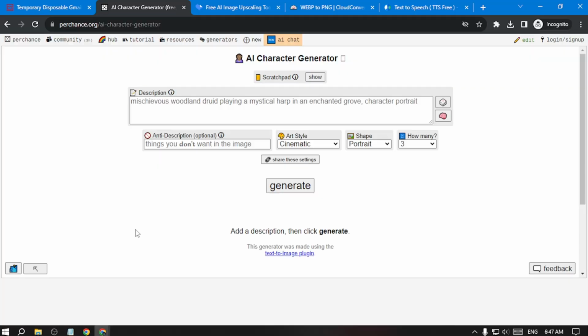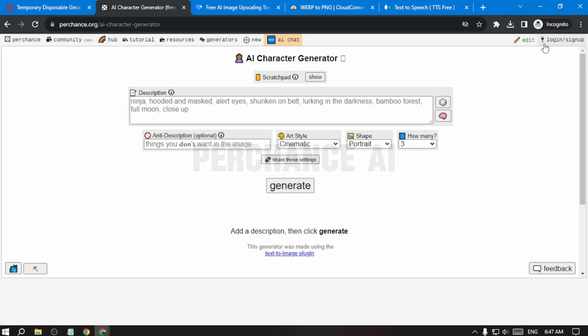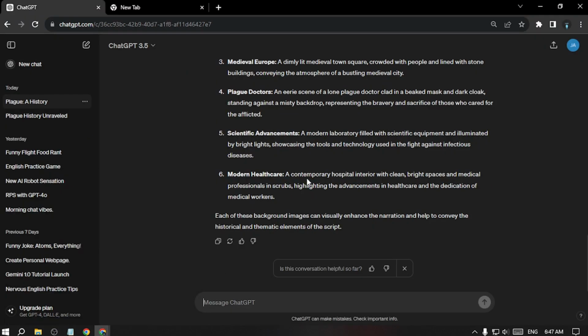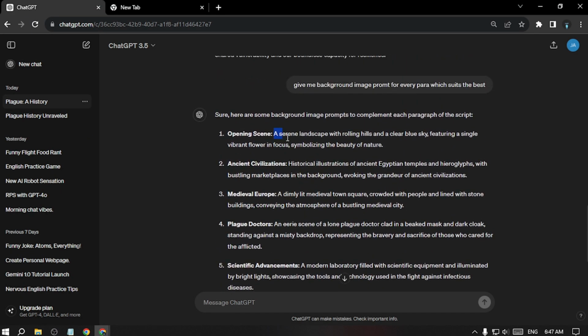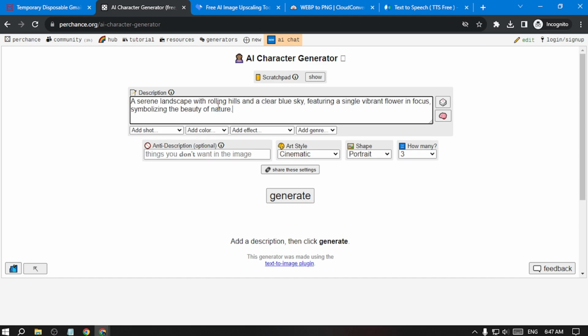Now the next step is to create the background images, and for that we are using Perchance AI. On this website you don't have to sign up, and it's completely free. You can create as many images as you want. We'll just take the background image prompt like this. I'll copy this scene, go to Perchance AI, click here, and paste.